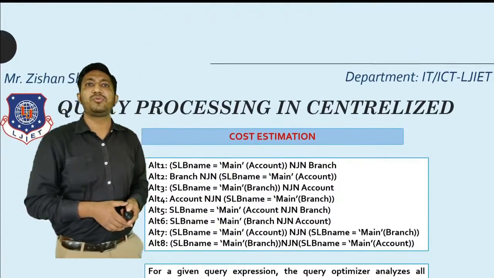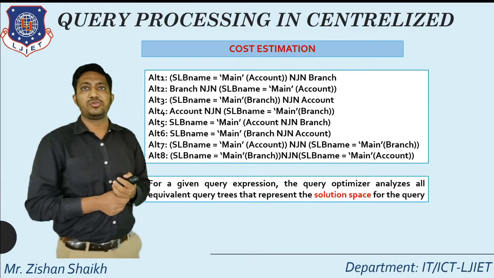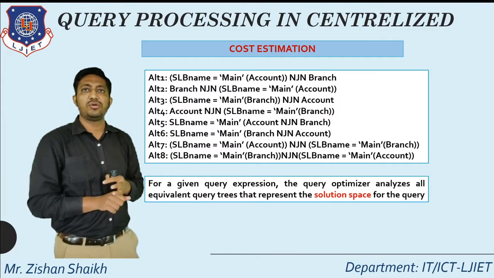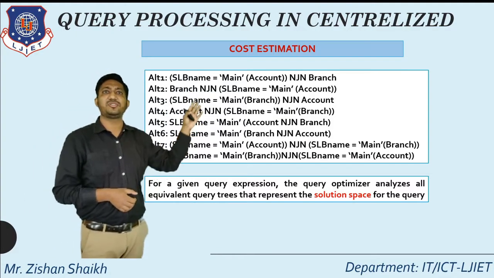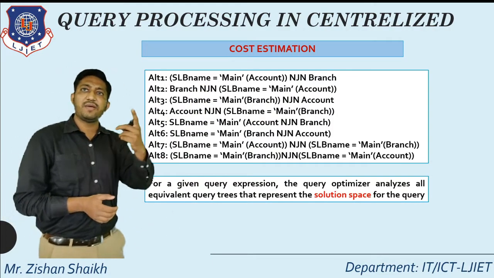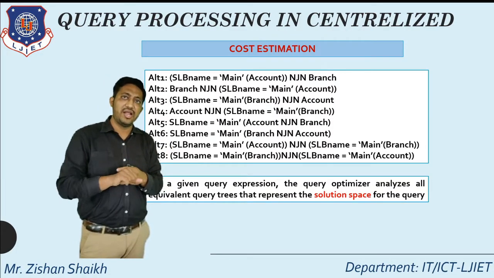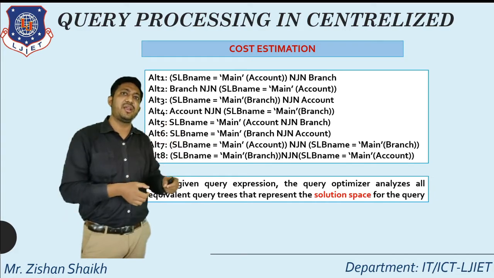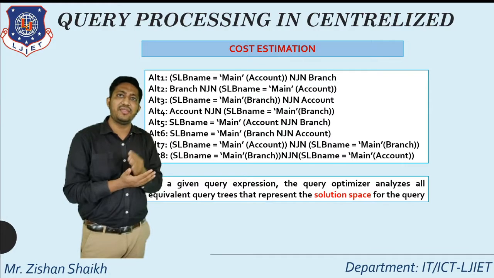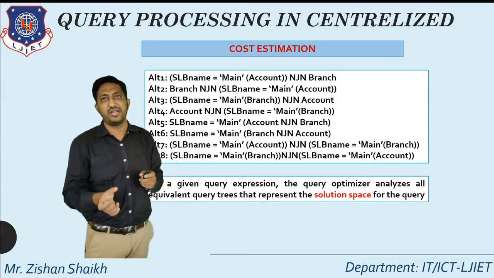Now we are moving to how exactly the cost is calculated. For calculating the cost, we have to choose a number of alternatives. For the given example, the query processor is finding a total of 8 alternatives. So the first step for the query processor is, for the given query, converting it to a relational algebraic query, and for this given relational algebraic query, calculating the number of alternatives. How exactly will this query be executed? There are a total of 8 ways to execute that relational algebraic query.